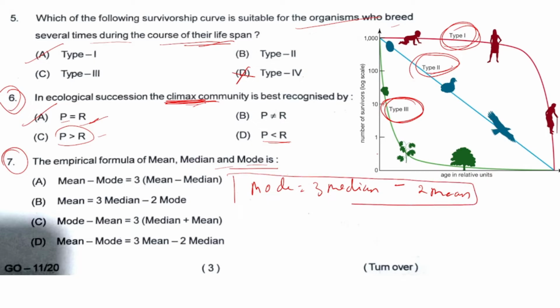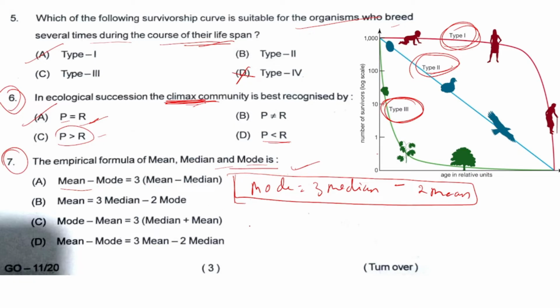I think this formula was asked in a previous year question also, in 2019 or 2022. So we can match which option corresponds to this formula. We will go through the options one by one. First, let's see option A: mean minus mode is equal to 3 mean minus median.